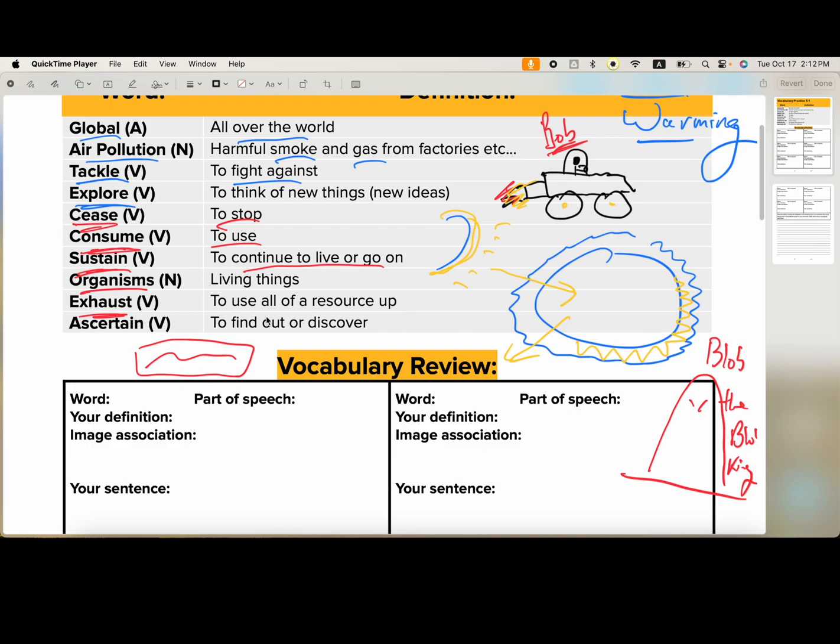Now, our final vocabulary word is to ascertain. To ascertain, to find out or discover. Well, we have to ascertain, we have to explore new ideas, and we have to ascertain how to stop using up all of our stuff, all of our resources. We should not exhaust our resources.